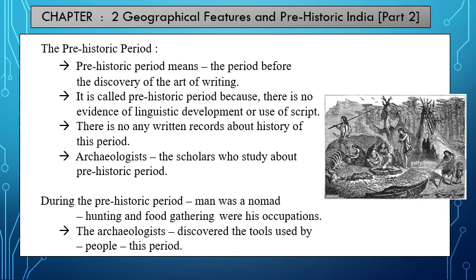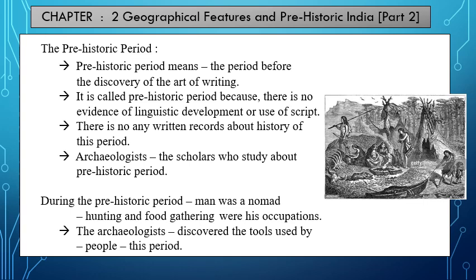During the prehistoric period, man was living a nomadic life. Means he was wandering from one place to another. The main occupations of the people of the prehistoric period were hunting and food gathering.